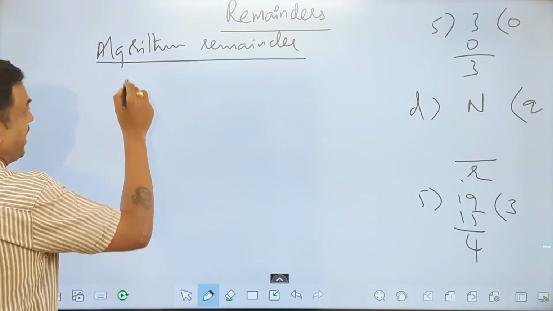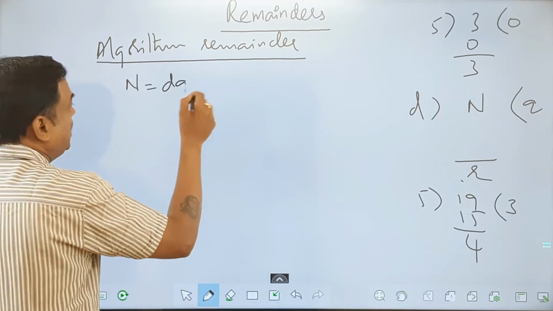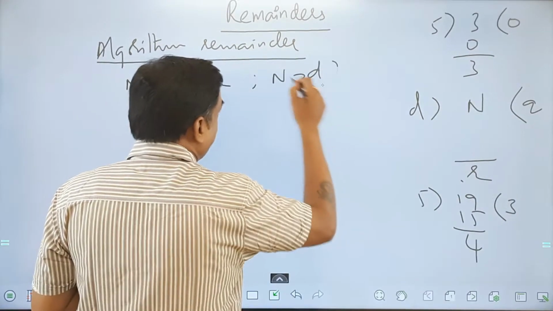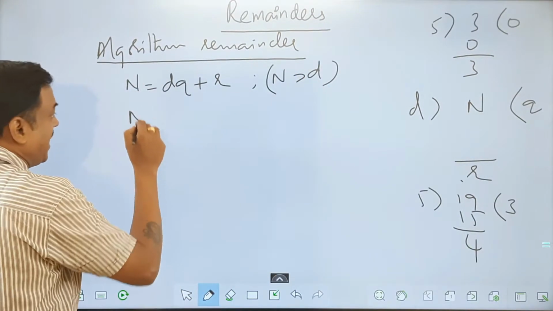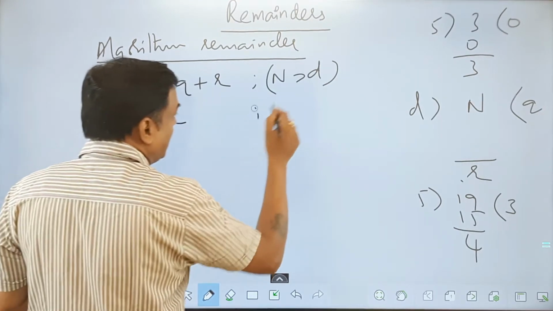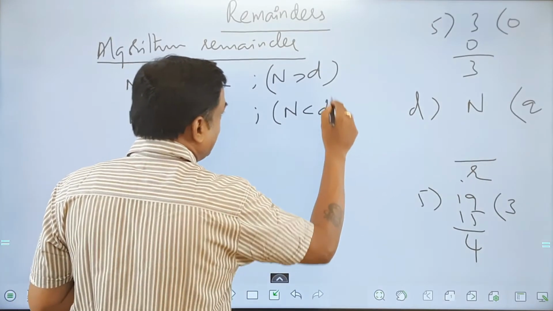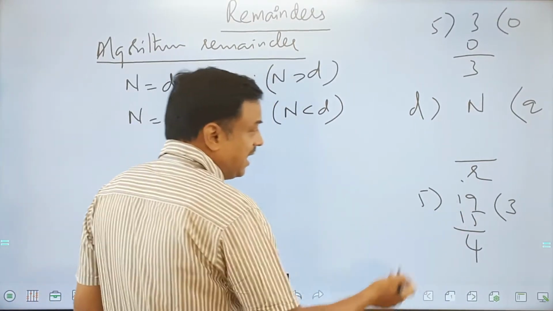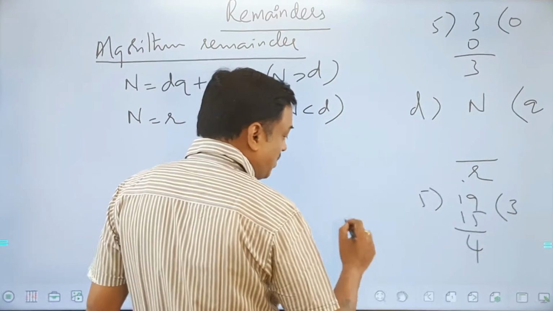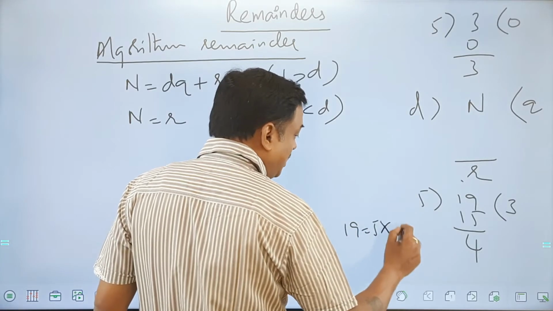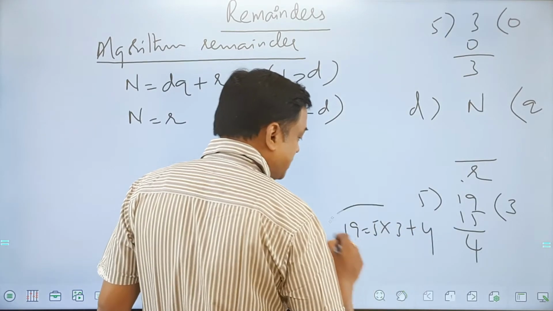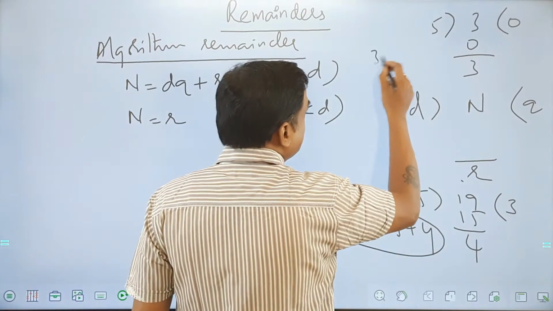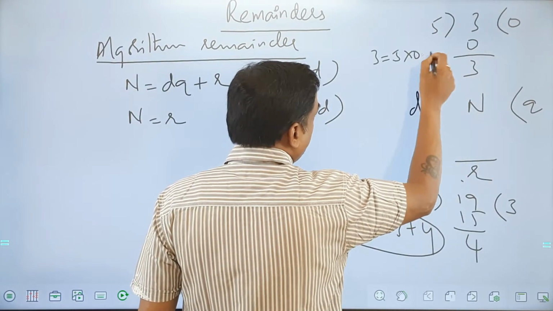It says the value of n is d into q plus r when n is greater than d. And in the second situation, n will be equal to r when n is less than d. For example, look at this case. N is greater than d, so 19 will be 5 into 3 plus 4. And here 3 is equal to 5 into 0 plus 3.